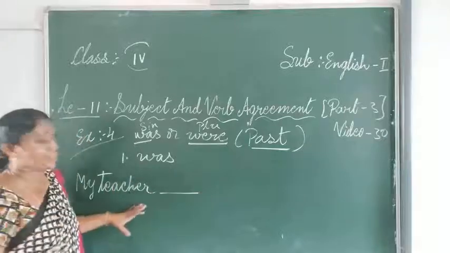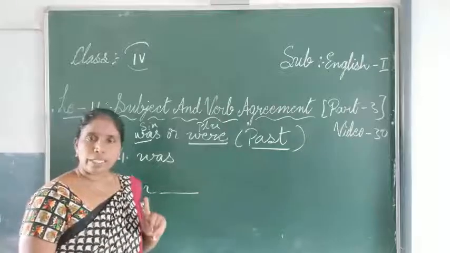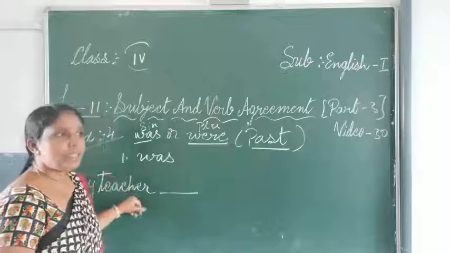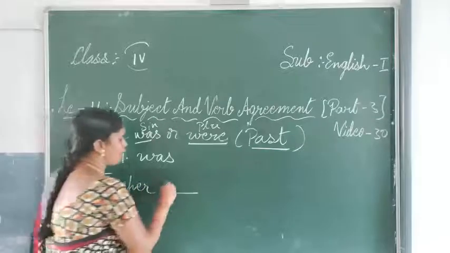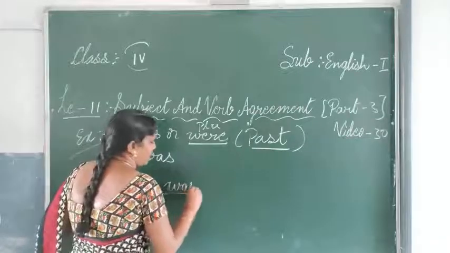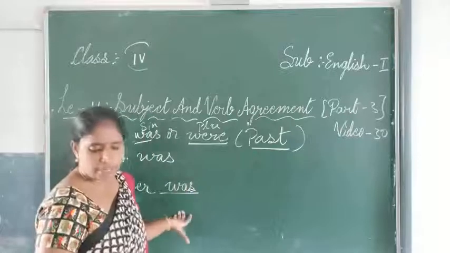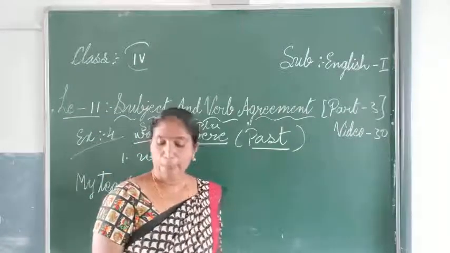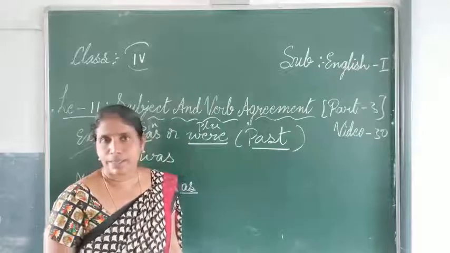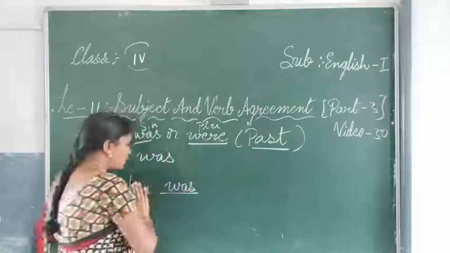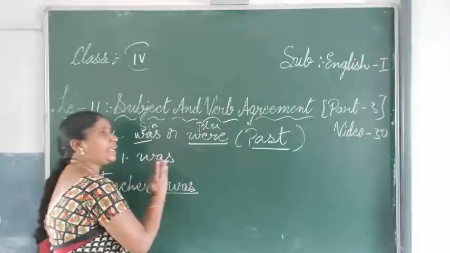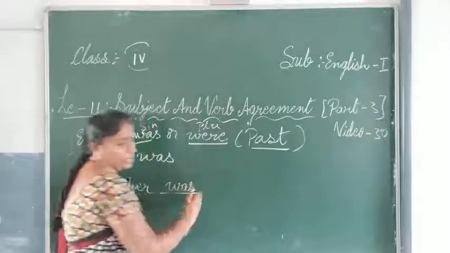So my teacher dash. The subject is singular here, so what can we use? My teacher was happy at my success. Is it clear now? Because the subject is singular, I have taken the verb also as singular.